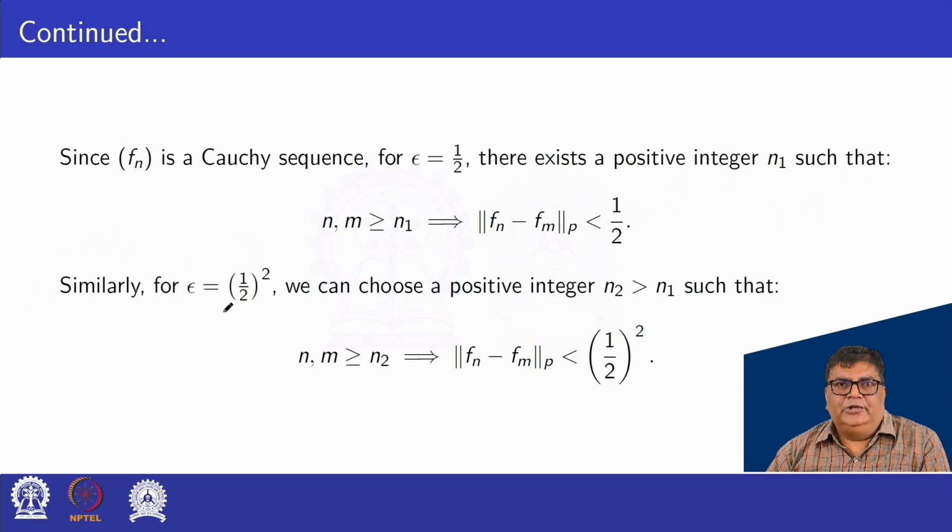Similarly, taking epsilon as the square of 1 by 2, we can choose a positive integer n2 greater than n1, such that for n, m greater than or equal to n2, norm f n minus f m is less than the square of half.